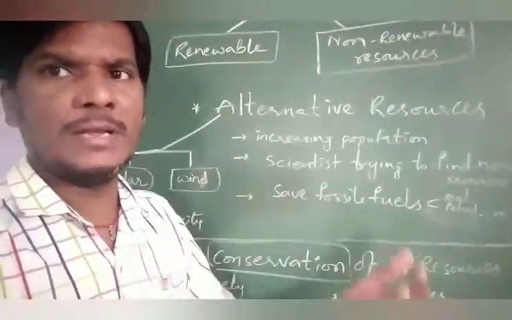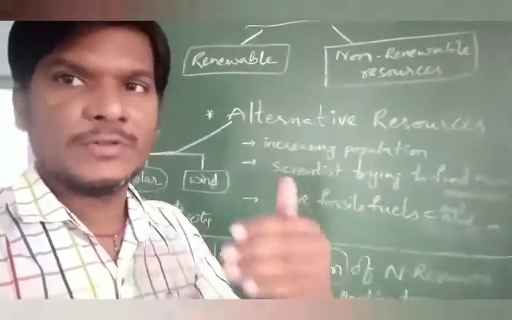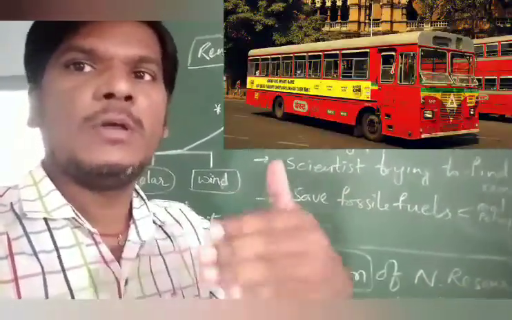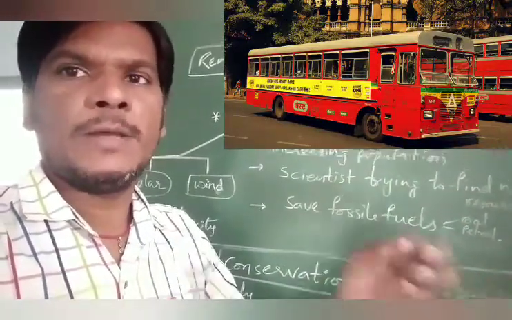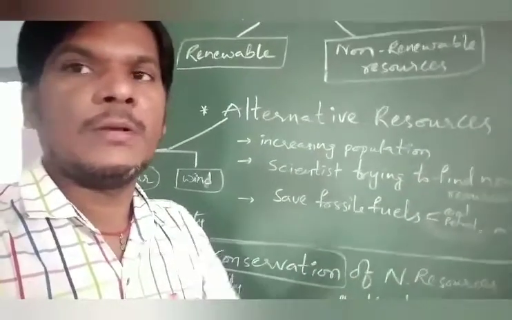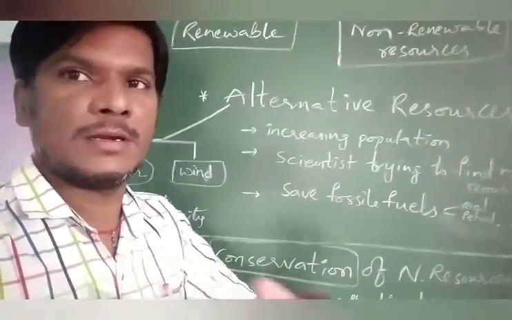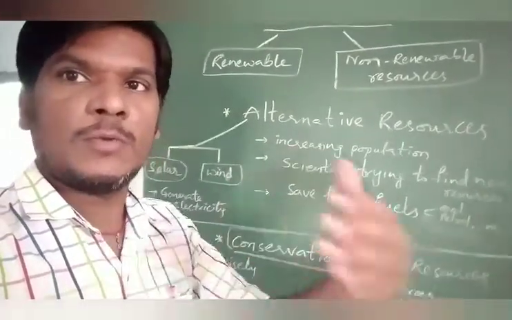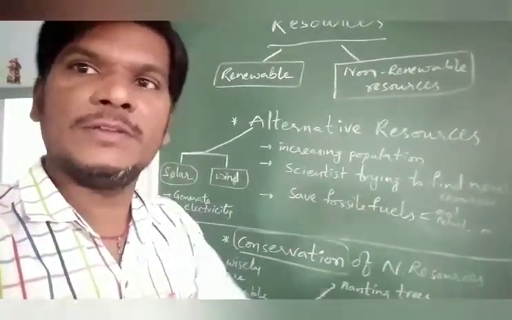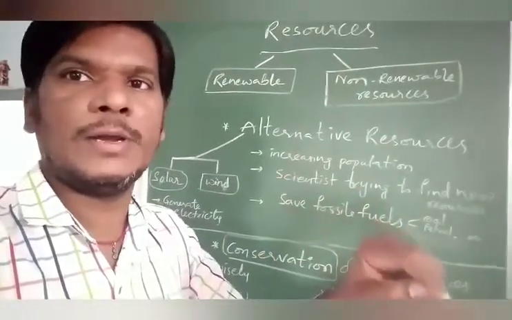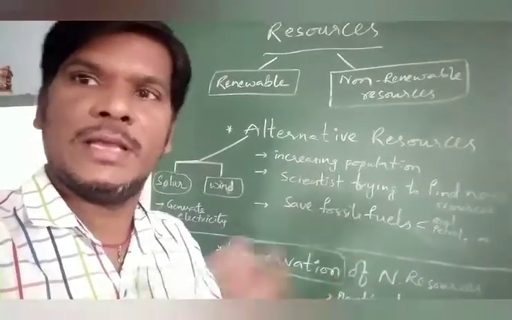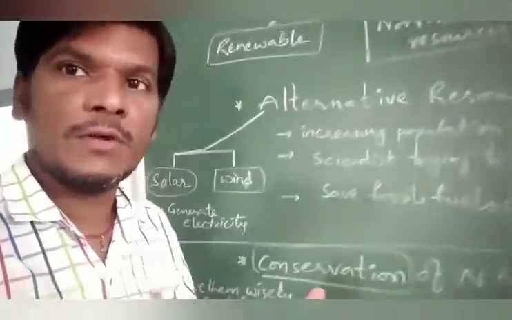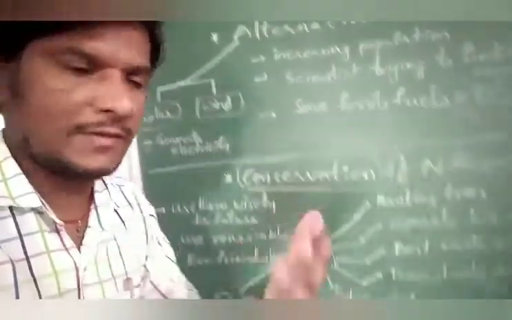We have to use them. Nowadays we are using vehicles for traveling, but public transport is better to save the environment, because 40 to 50 people can travel easily in one vehicle using less petrol or diesel. But if you use private vehicles like two-wheelers or cars, more fossil fuels are required, petrol and diesel, which creates pollution also. So the limited availability of fossil fuels will be lost. More pollution is created, sound pollution and air pollution. So we can save the environment by public transportation, encouraging buses.